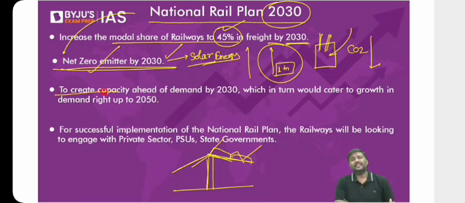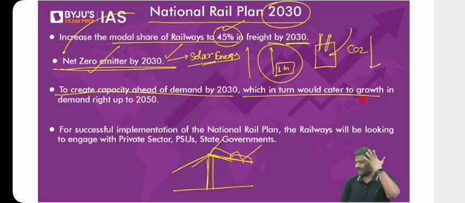We want to create a huge amount of capacity by 2030, which in turn will cater to the demand for services till 2050. What do you mean by this? We want to create so much infrastructure till 2030 that whatever the demand is till 2050, we will be able to meet it with this infrastructure. That is the third point.